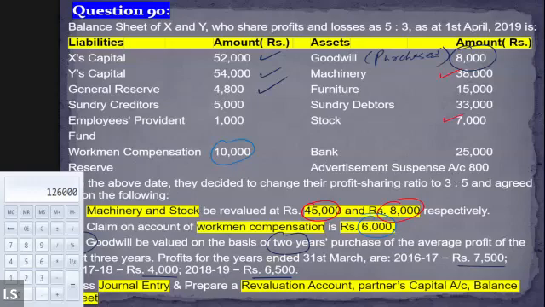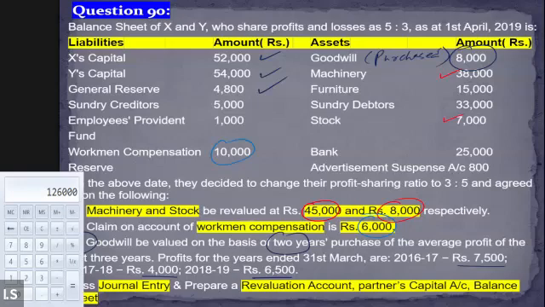Let me find out the mistake. We got the profit of the revaluation account correctly, 8,000.